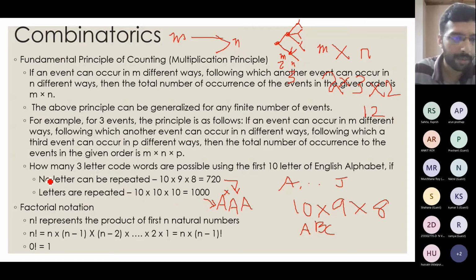So that is a simple example. Now one notation that we will use in subsequent slides is called factorial notation, denoted with an exclamation mark. n factorial represents the product of the first n natural numbers. That means n factorial is n into n minus 1 into n minus 2 up to 1. Similarly, from n minus 1 onwards, it is n minus 1 factorial, and from n minus 2 onwards, it is n minus 2 factorial. So we can represent it as n into n minus 1 factorial as well.